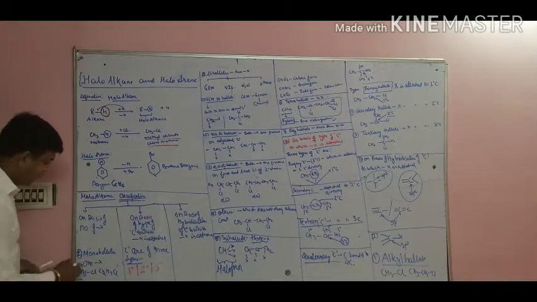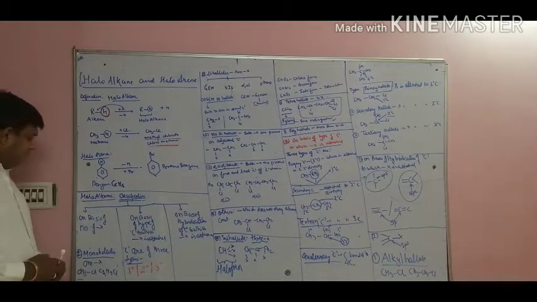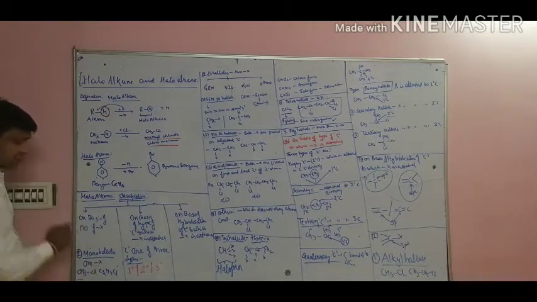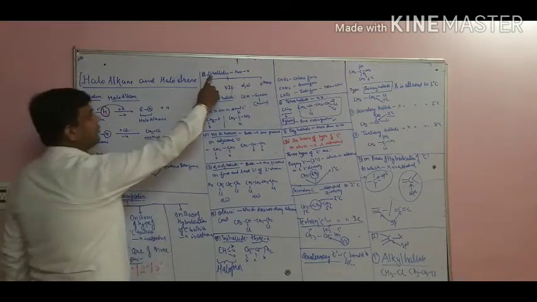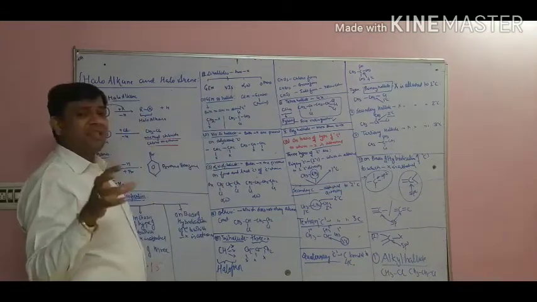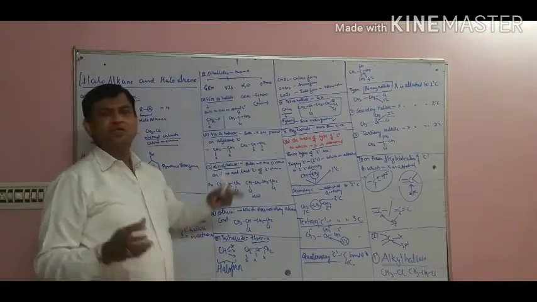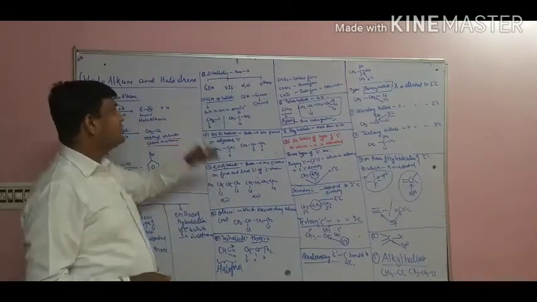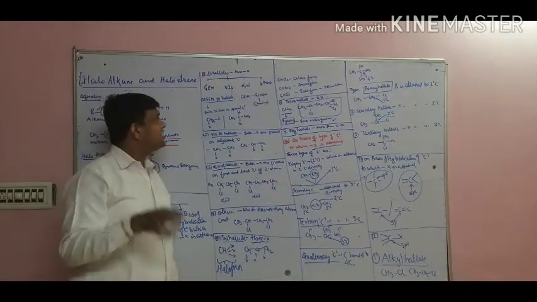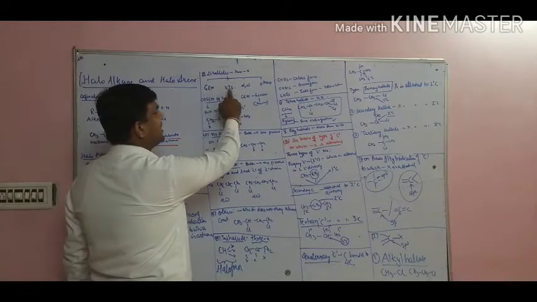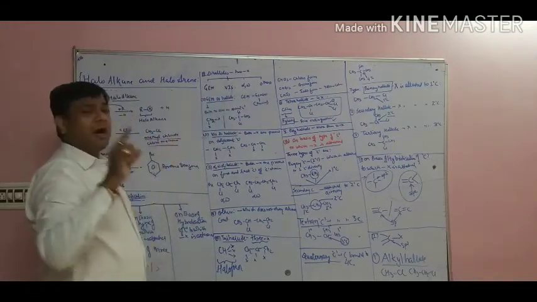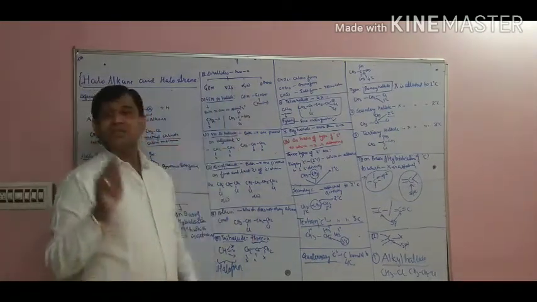First is the monohalide. What do you mean by the word monohalide? When one halogen is present, then it is called a monohalide. Example, CH3Cl or C2H5Cl. Now it is dihalide. What do you mean by the word dihalide? It is clear that 2 halogens should be there, and if 2 halogens are there, then the dihalide has 4 categories. Number 1st, gem dihalide. Number 2nd, vicinal dihalide. Number 3rd, alpha omega dihalide, and number 4th is the others.